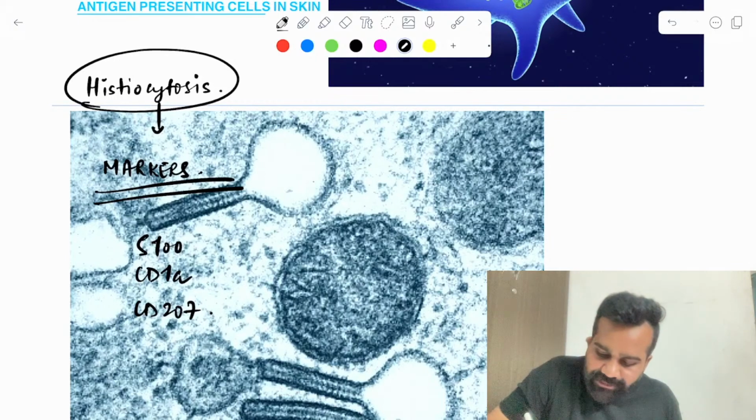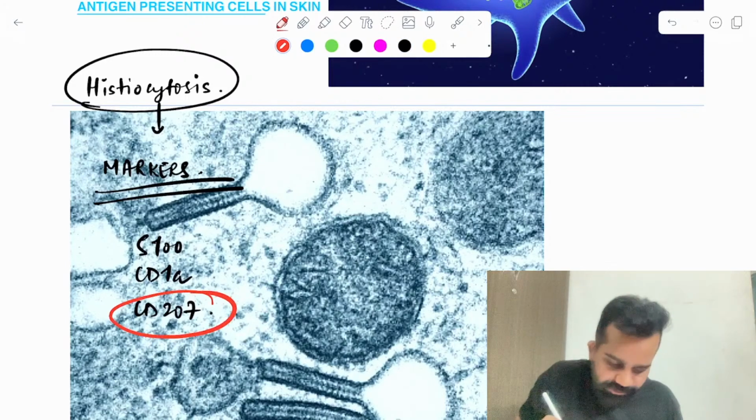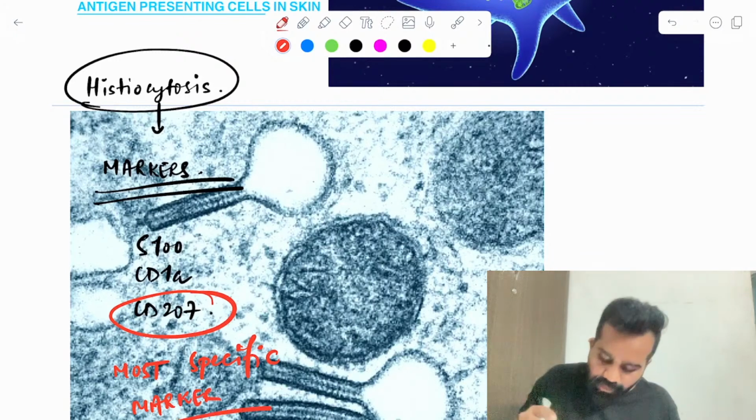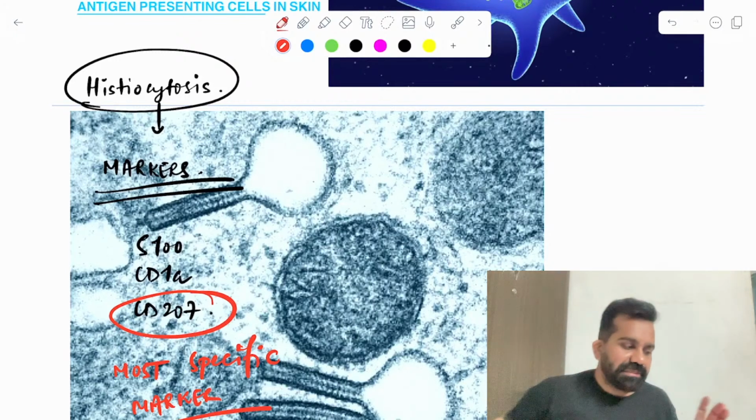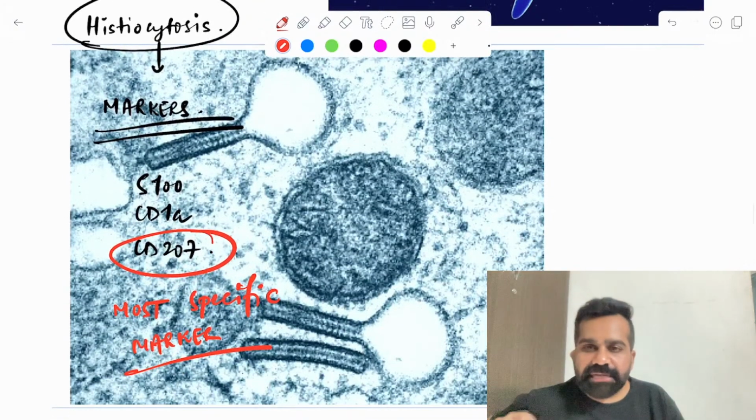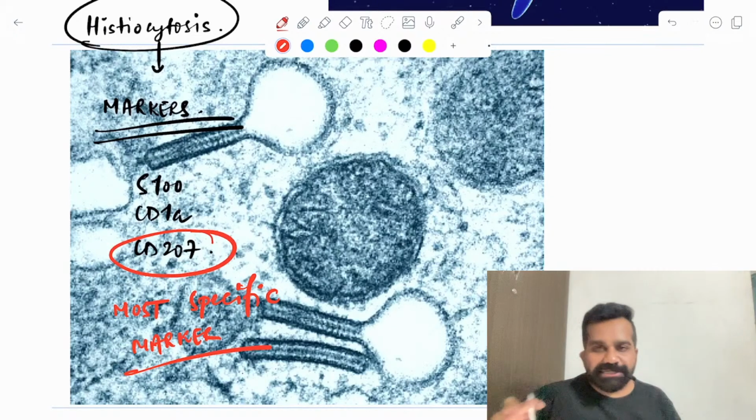And this MCQ was asked that CD207 is the most specific marker of Langerhans cell histiocytosis. Langerhans cell histiocytosis, the most specific marker is CD207.